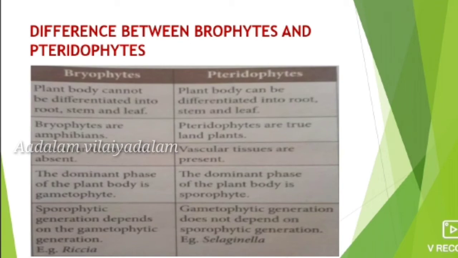And last one, in bryophytes the sporophytic generation depends on the gametophytic generation, for example Riccia. But in pteridophytes, the gametophytic generation does not depend on the sporophytic generation. So these are the differences between bryophytes and pteridophytes.